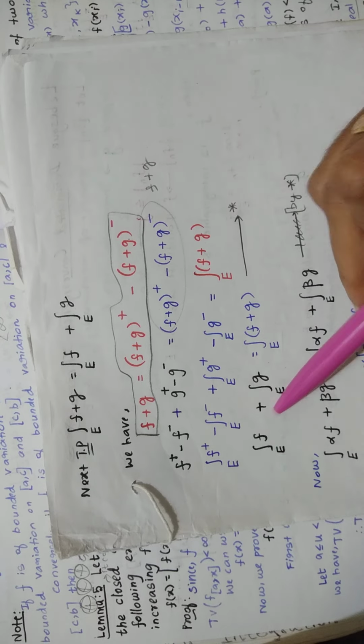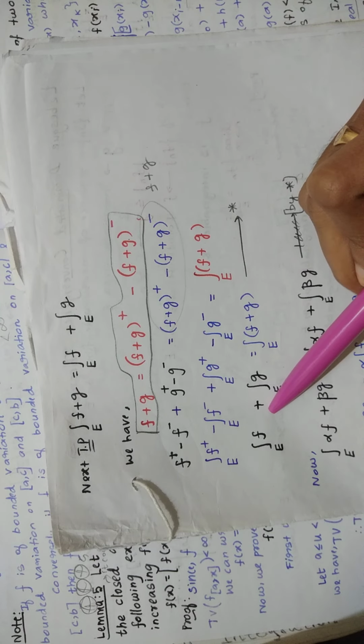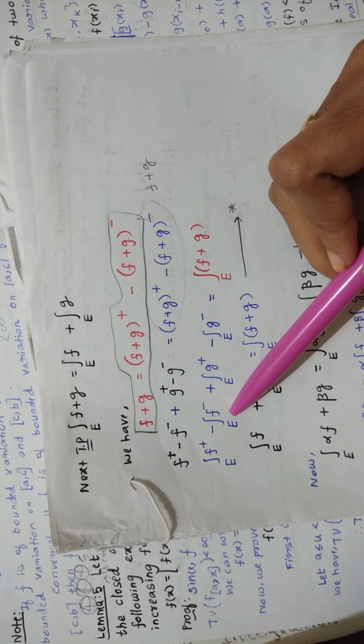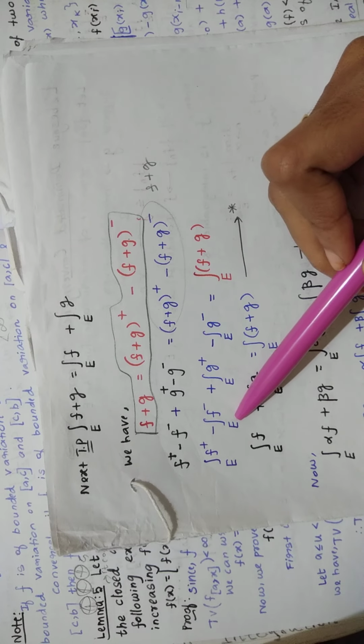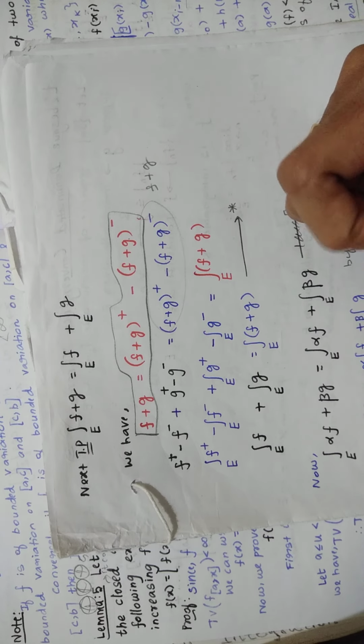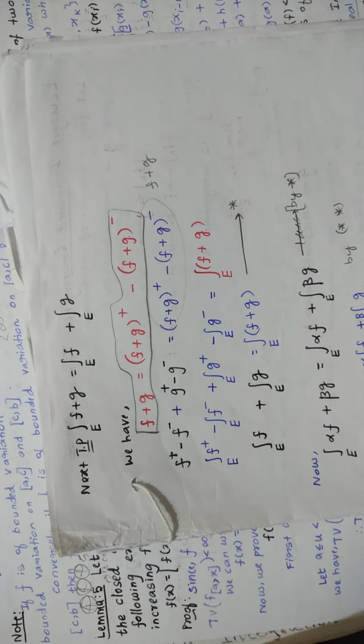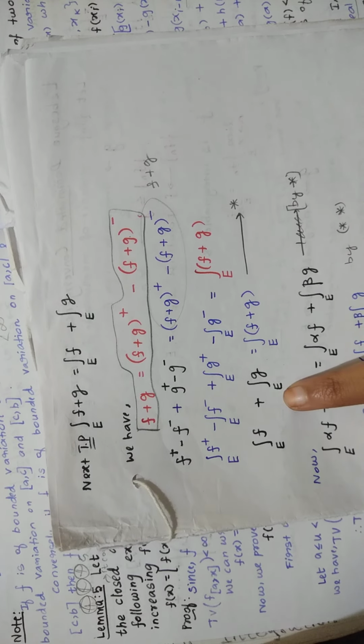So from this, from these two you can take integral over e common, so that you will get f plus minus f minus, right? So that you can get f.